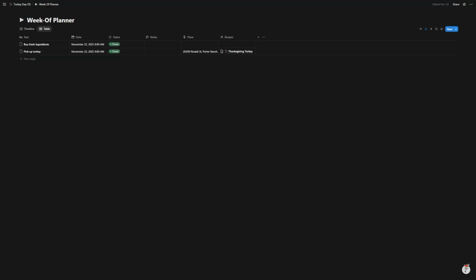The week of planner is the things that I know I needed to do prior to the holidays. So picking up the turkey at Whole Foods, using the map function, so it gives me the exact location. And then I know I can integrate some kind of reminders or notifications, which is something I want to do here. For example, next year I want to pick up a honey baked ham.